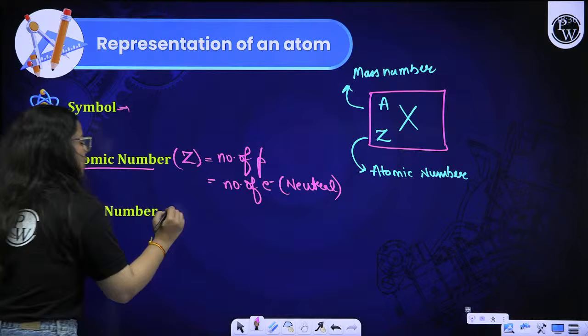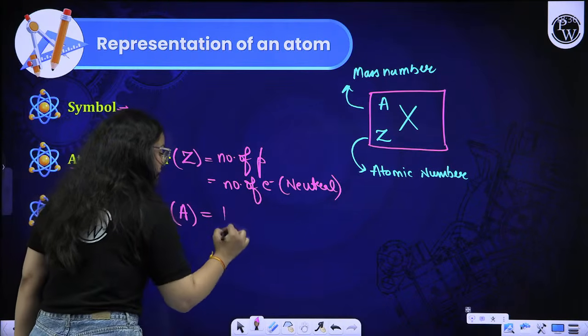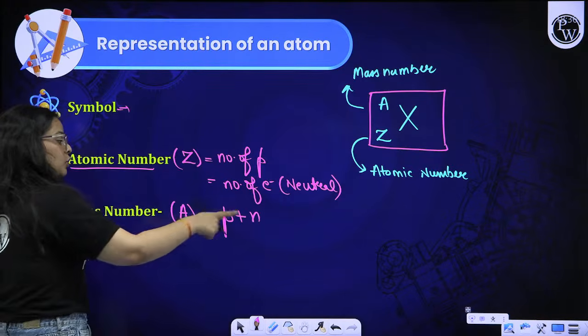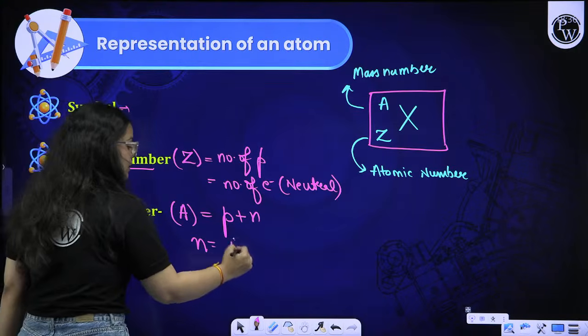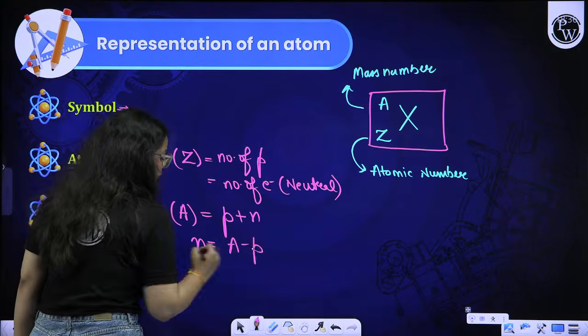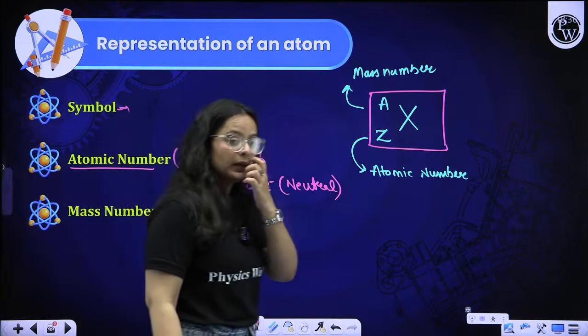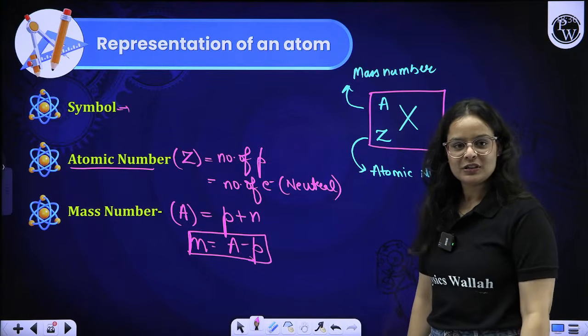Then moving on to mass number, represented by A. Mass number is the number of protons plus the number of neutrons. So if I want to calculate the number of neutrons, I will just subtract the number of protons from the mass number, and I will get the number of neutrons. So let us try with an example.